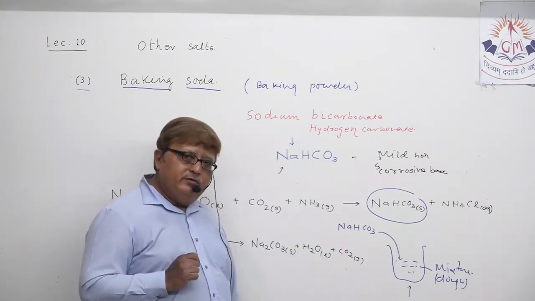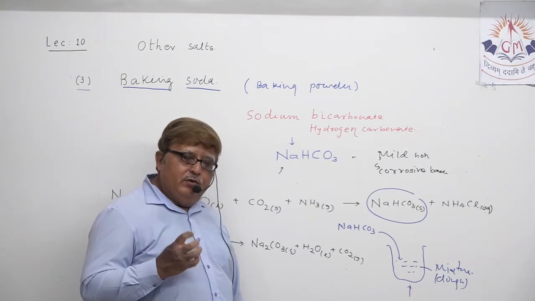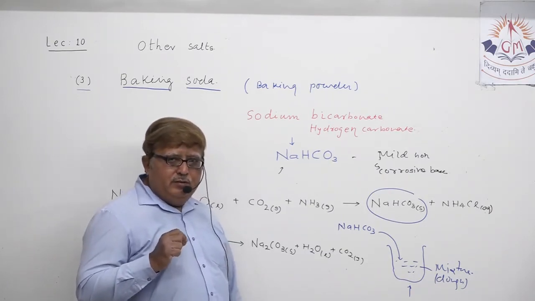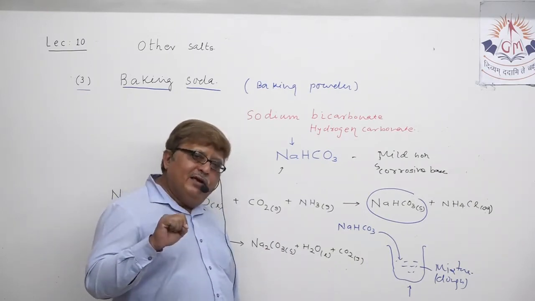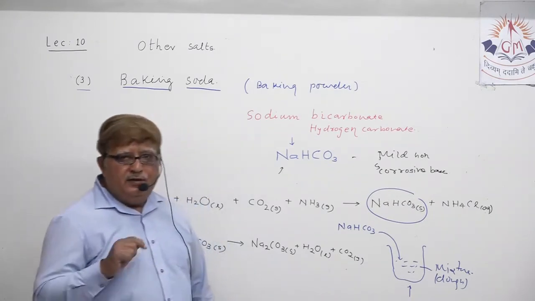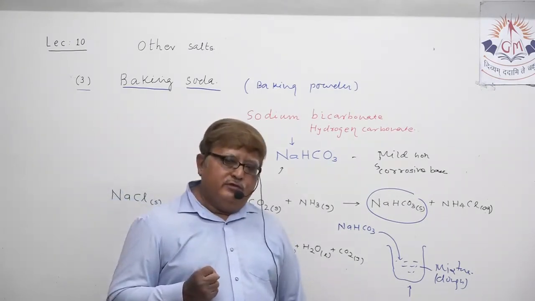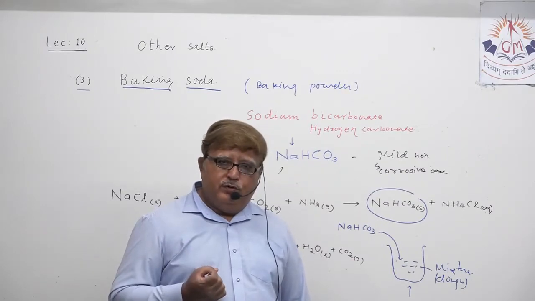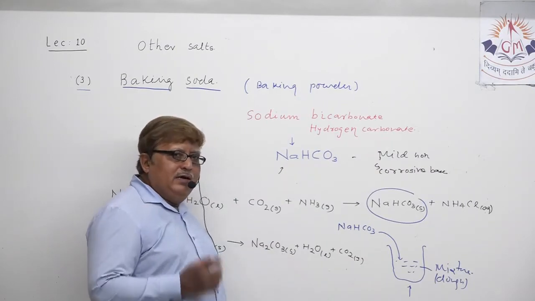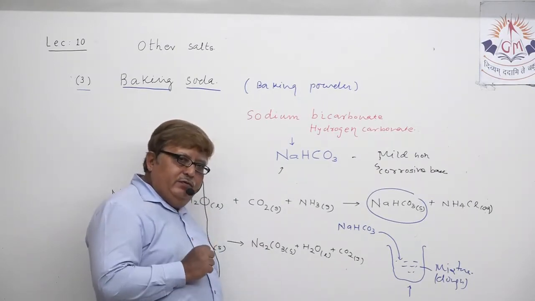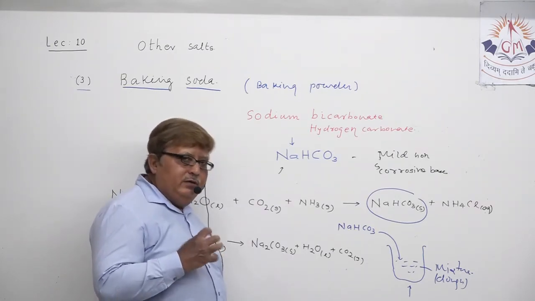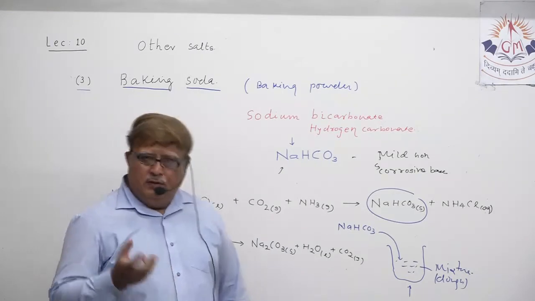To avoid this, so that the food item prepared does not give some bitter taste, baking powder is always added with a little mild acid, that is tartaric acid. Why is it added while baking powder is prepared for cooking purposes? So that when production of sodium carbonate tries to make the food item a little bitter, because of the presence of that tartaric acid, the sour taste is maintained.